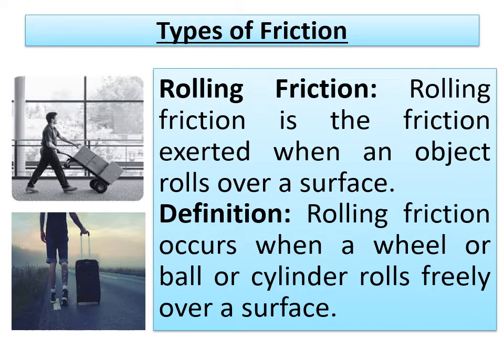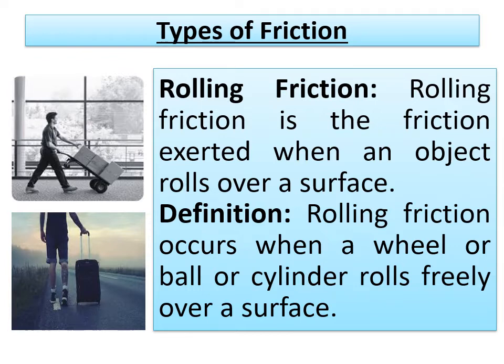Up to now, we have completed two types of friction. One is static and the other one is sliding. Sliding friction will be less than static. Keeping those in mind, we go to the third type of friction, that is rolling friction.